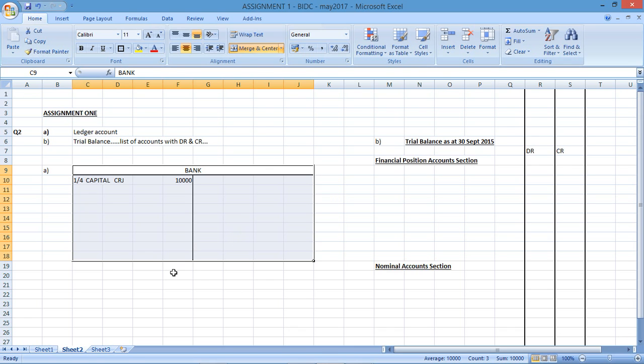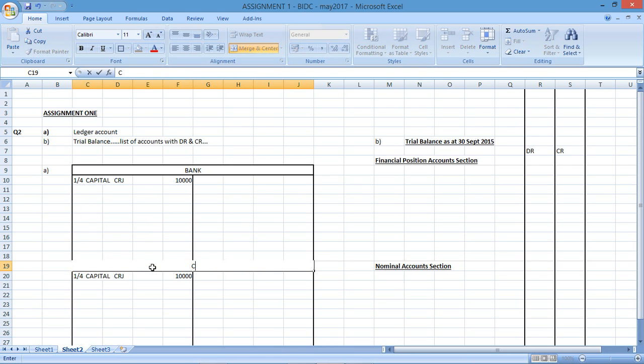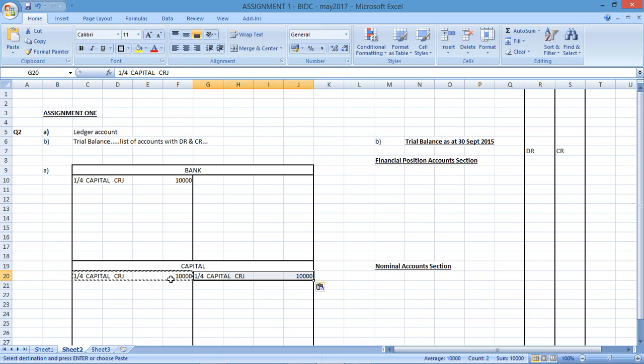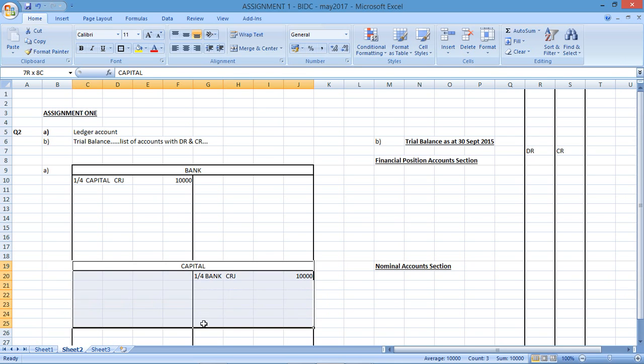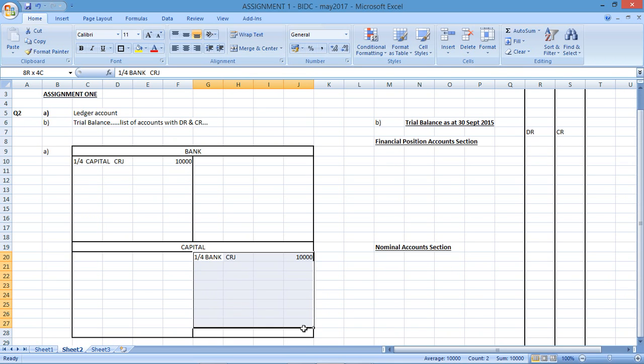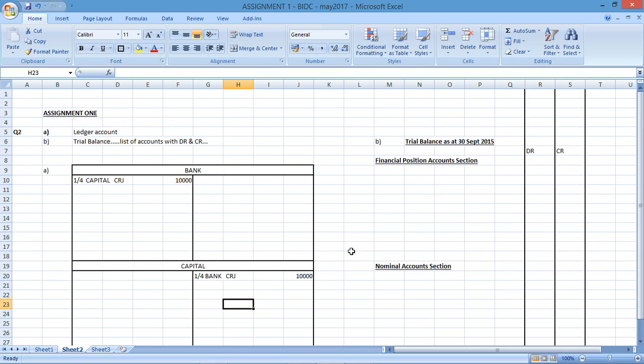If I had to draw up an account for capital, I could draw it up here if I wanted to, which we had previously done in the other question, and then we would be showing 10,000 on that side, referenced from the bank. The question didn't specifically ask for these T accounts, so it is not necessary to draw them up. So all I'm going to do is just reference the capital in my statement of financial position.